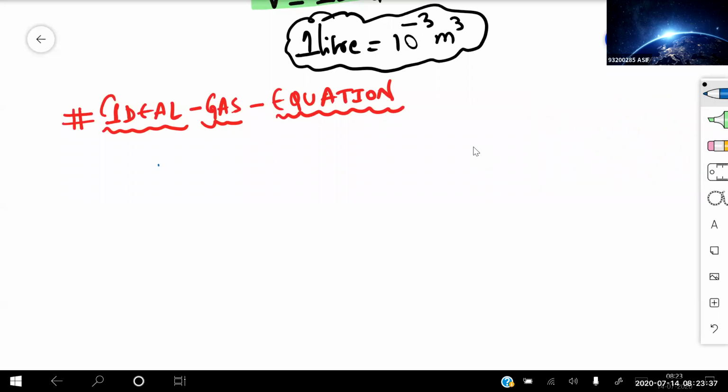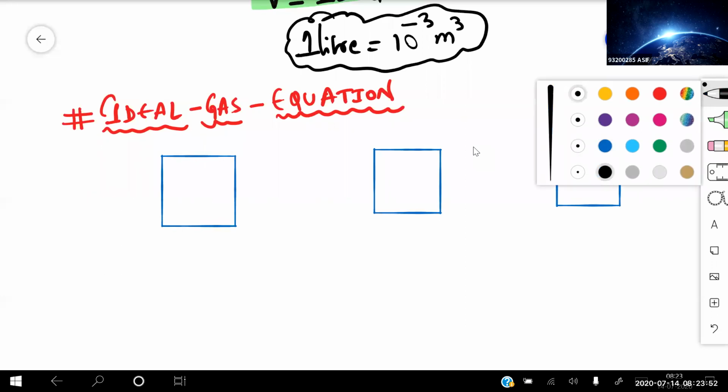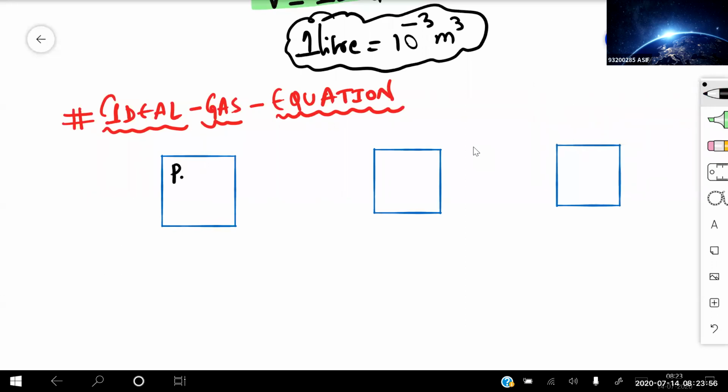Say, for example, this is a box, and here is one more box, and here is another box. In this one I'm taking the pressure. So a certain amount of gas is at pressure, say P1, volume V1, and temperature T1. Right now I am applying Boyle's law for this one.